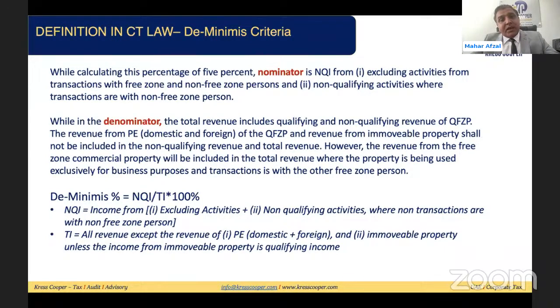De minimis is non-qualifying income divided by total income into 100. If the answer is less than 5% of the total income, the maximum being 5%, or the value is less than 5 million, then we will say the person has met the de minimis criteria. Once the person has met the de minimis criteria, we'll say the person has met one more condition required to be considered a qualifying free zone person.